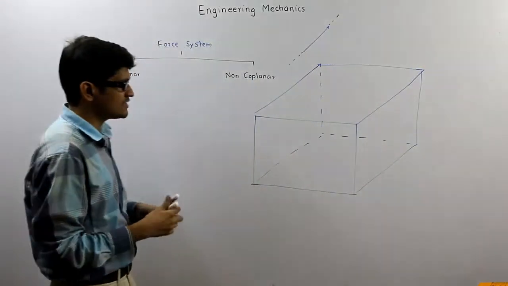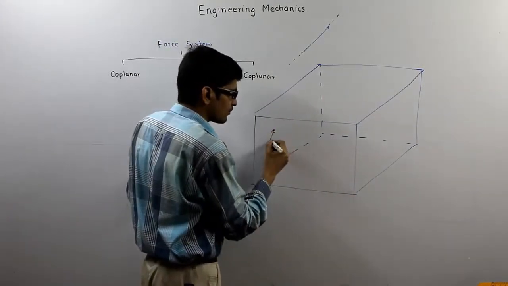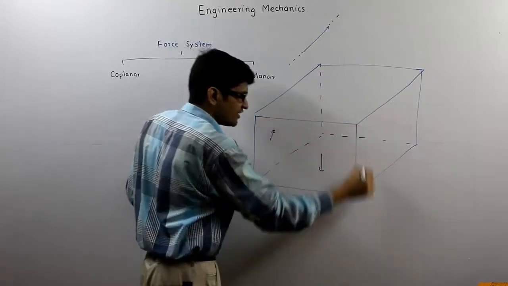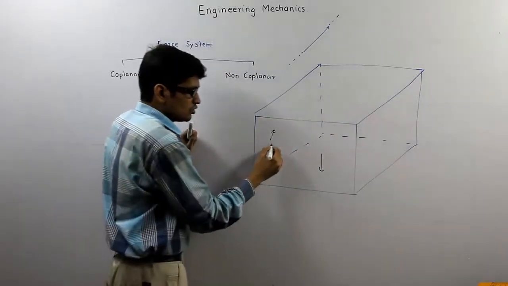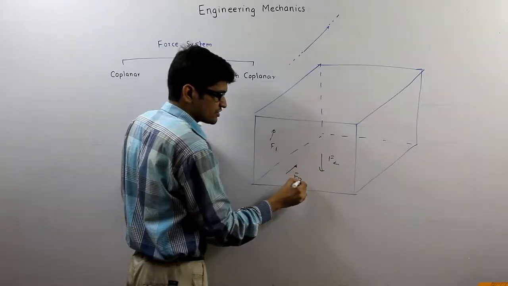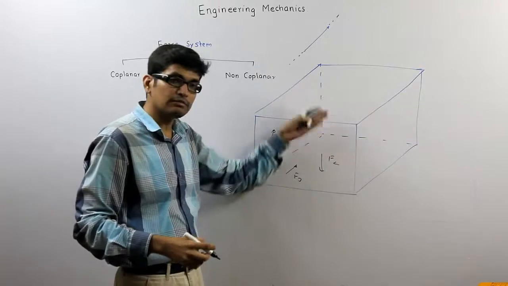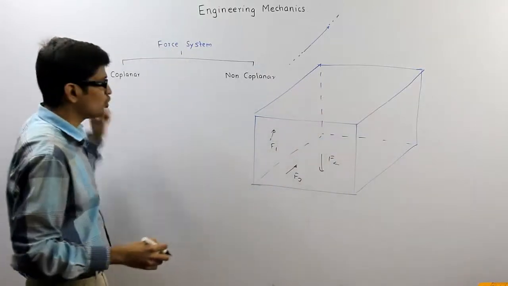If all the forces F1, F2, F3 are acting only on this face, I can have a number of forces in the force system. If all the forces are lying in one particular plane, it is called coplanar.